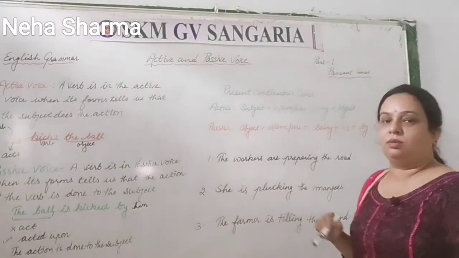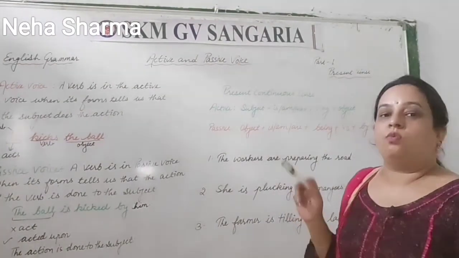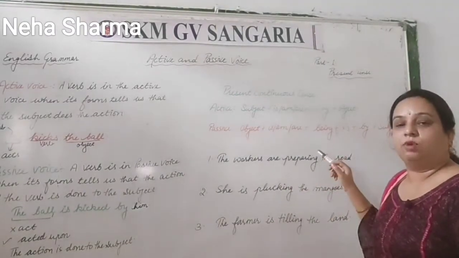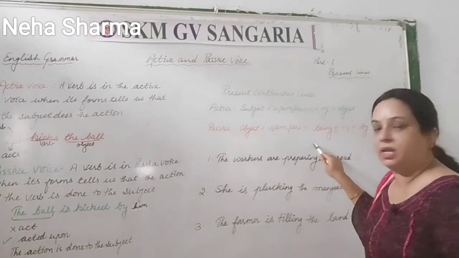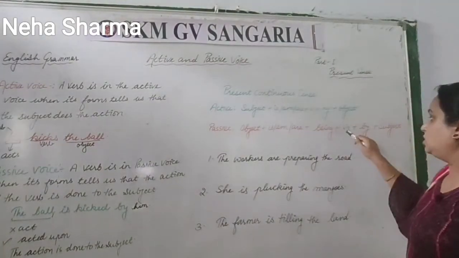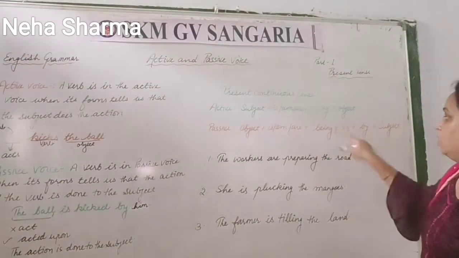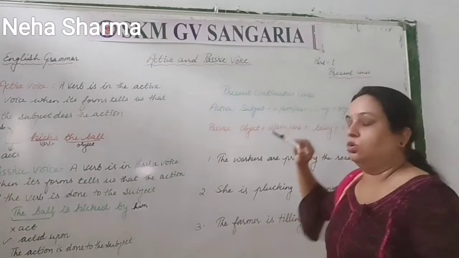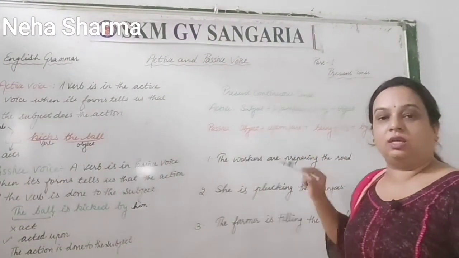So you have to keep that in mind when there is an ing form, verb first plus ing form. While we change this into passive voice, what you have to do is change this ing form to being, right? Verb first changes into verb third plus by plus subject. This verb third is always applied in the passive form. Clear?